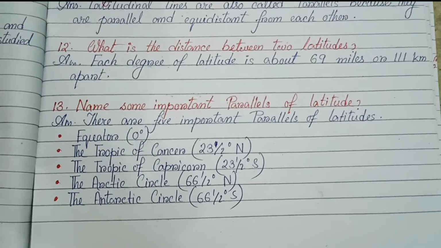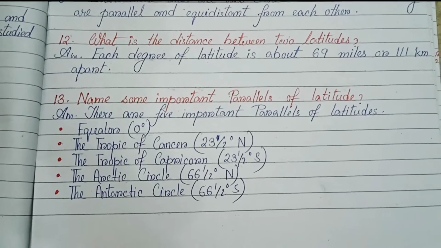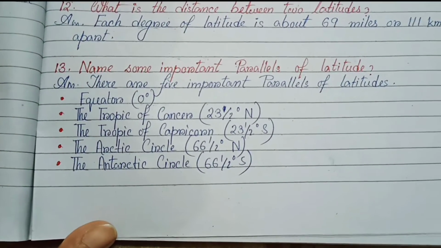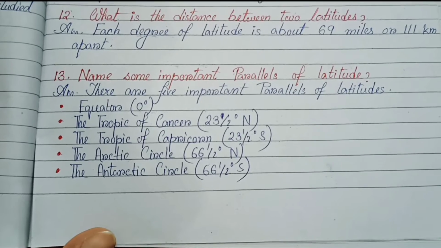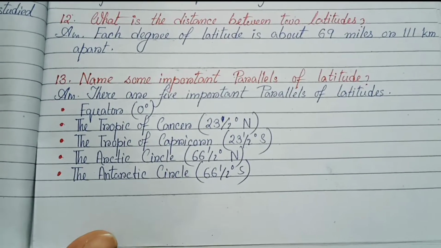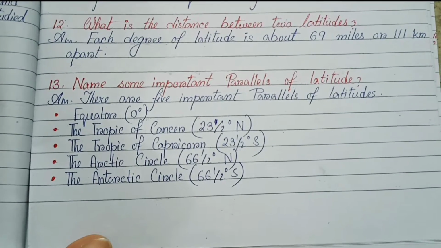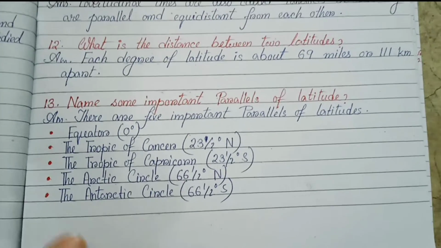Number 13, name some important parallels of latitude. There are 5 important parallels of latitude: equator, that is 0 degree, the Tropic of Cancer 23.5 degree north, the Tropic of Capricorn 23.5 degree south, the Arctic Circle 66.5 degree north, the Antarctic Circle 66.5 degree south.